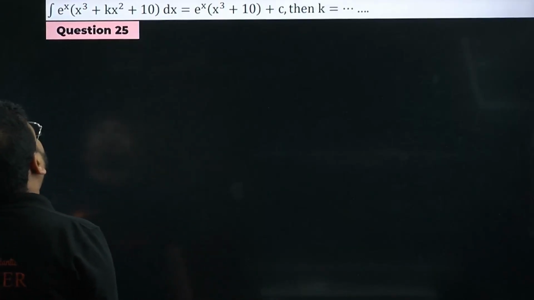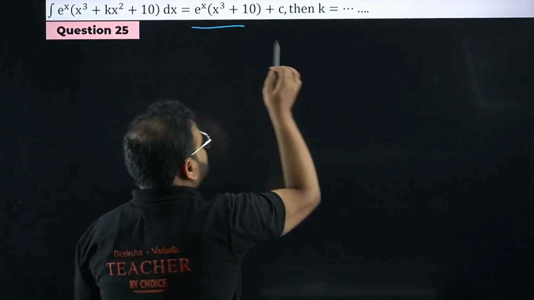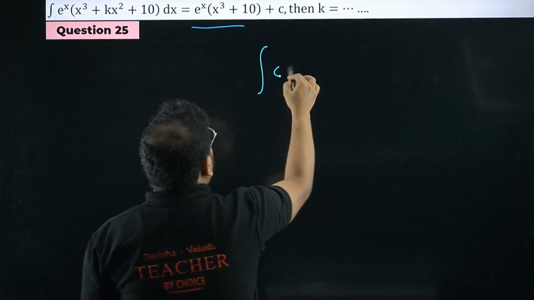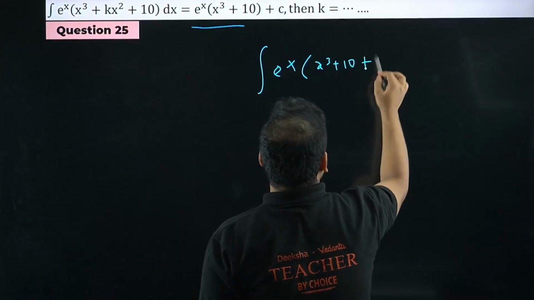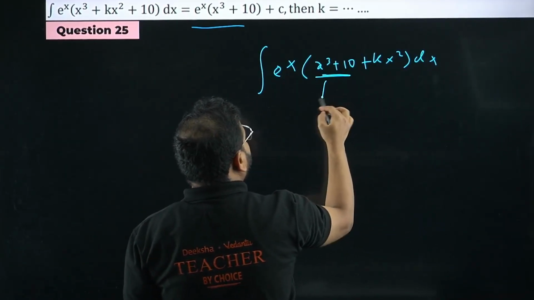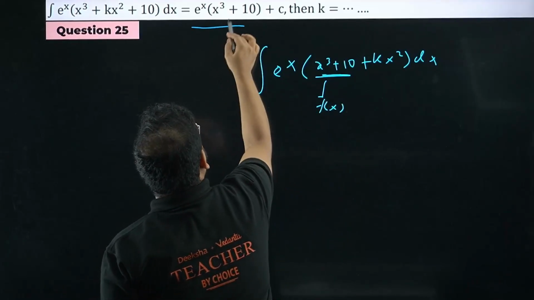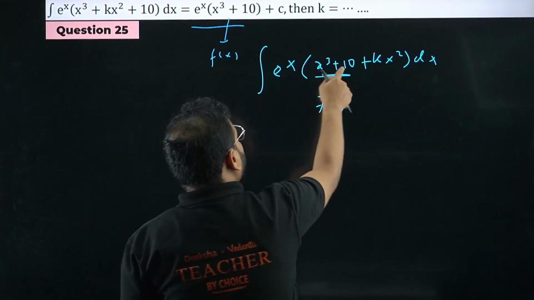Integral of e power x times of x cube plus kx square plus 10 is equal to this. Then what is the k value, sir? Very good question. Please check. E power x, I'm going to write this as x cube plus 10 plus kx square dx. How come, sir? Because this is the function f(x). From the formula, f(x) is there, so f(x) is x cube plus 10.